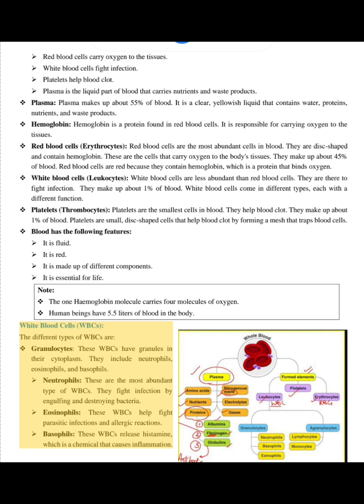White blood cells, WBCs. The different types of WBCs are granulocytes. These WBCs have granules in their cytoplasm. They include neutrophils, eosinophils, and basophils. Neutrophils. These are the most abundant type of WBCs. They fight infection by engulfing and destroying bacteria. Eosinophils. These WBCs help fight parasitic infections and allergic reactions. Basophils. These WBCs release histamine, which is a chemical that causes inflammation.